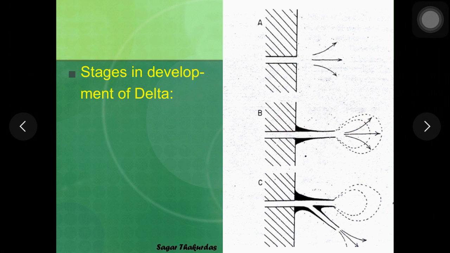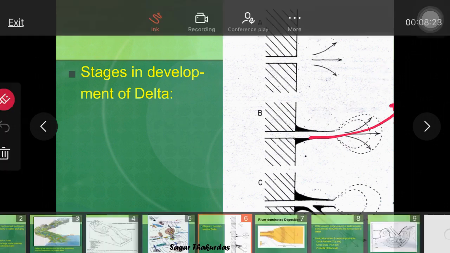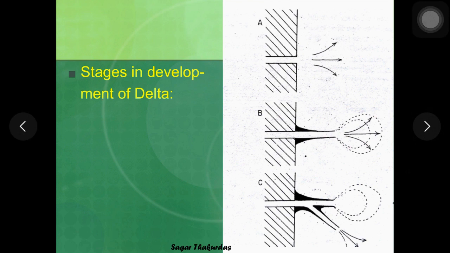Now at the same time, as the carrying capacity goes on decreasing, the coarsest sediment is deposited here close to the mouth, and in few cases you will see formation of mouth bar facies, the sediments which are deposited at the mouth of the delta distributary channel. And the finest sediments which are deposited further, they remain in suspension for some time, and slowly these sediments settle down to form the bottommost part of the delta, which is called as prodelta.